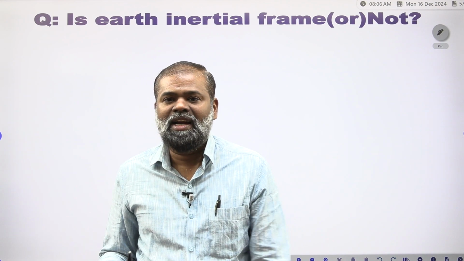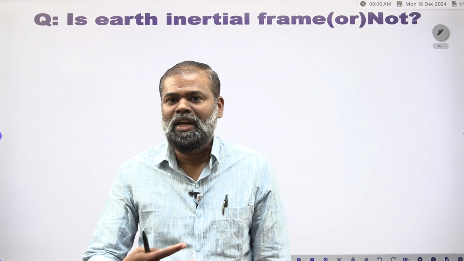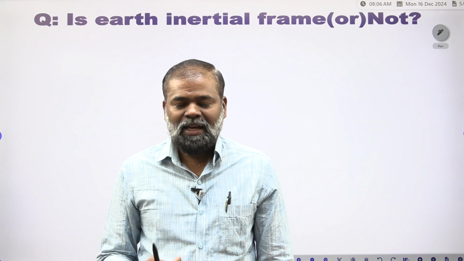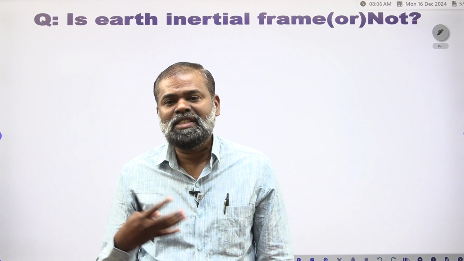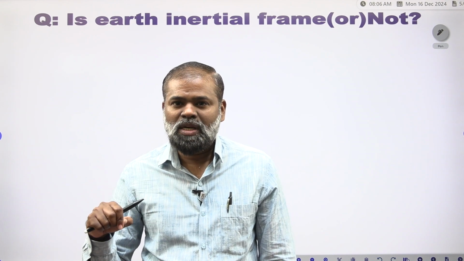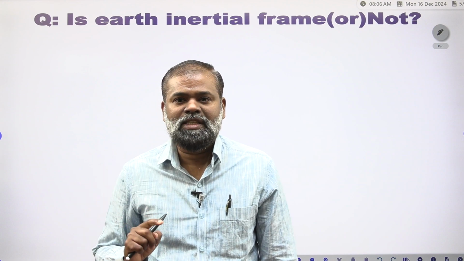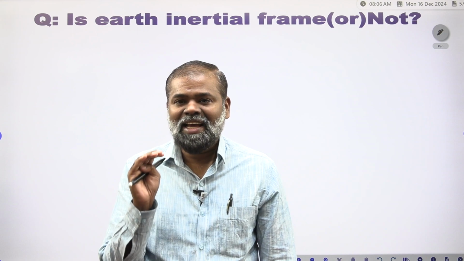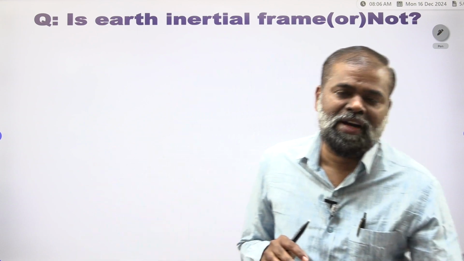In the previous slide we showed Earth as an example of an inertial frame. The laws of physics according to the observer are also to be considered as an inertial frame of reference.